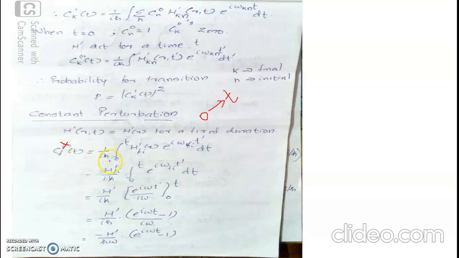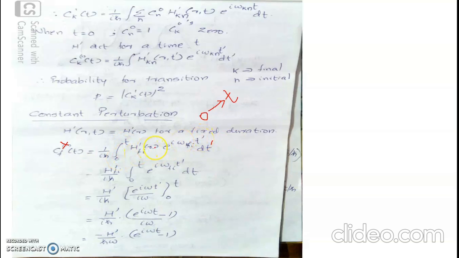That's equal to 1 by i h cross, integral from 0 to t, H prime_fi(r). Right now H prime is independent of time. e raised to i omega_fi t prime dt prime, as the integration is over the definite limit 0 to t. The variable I will be representing using the prime index.